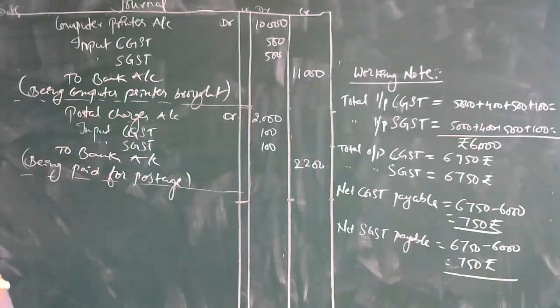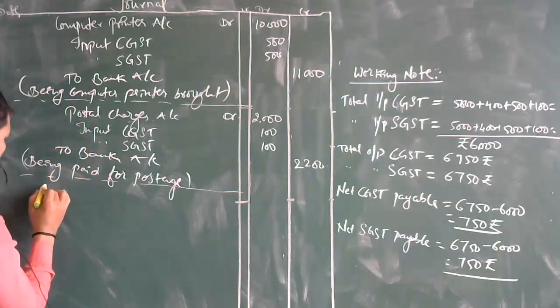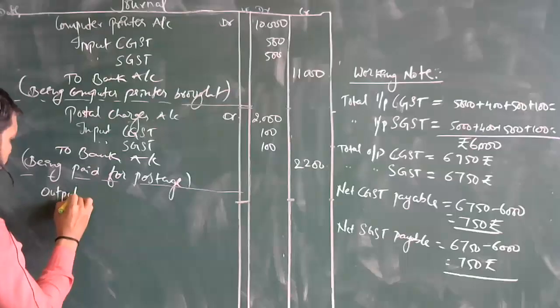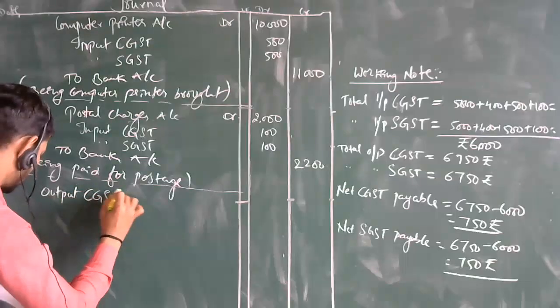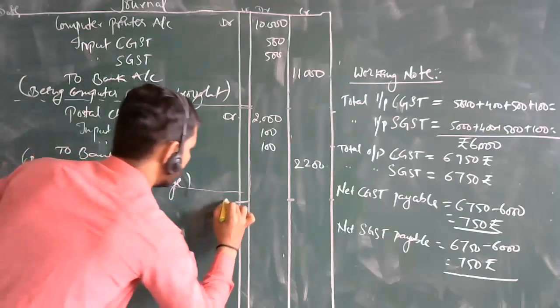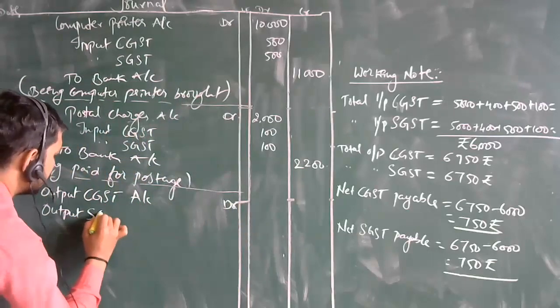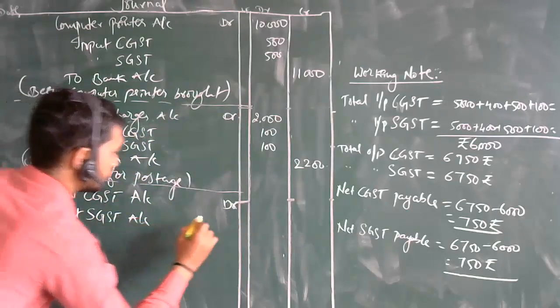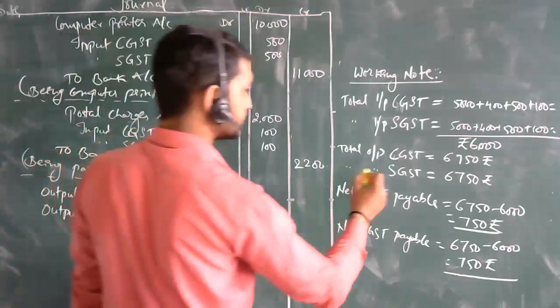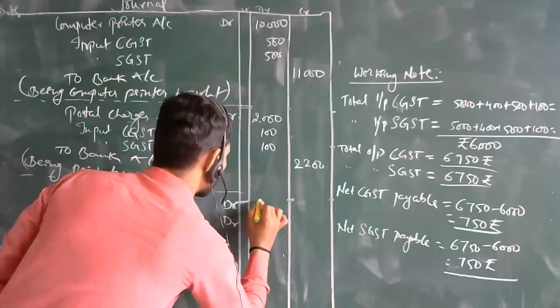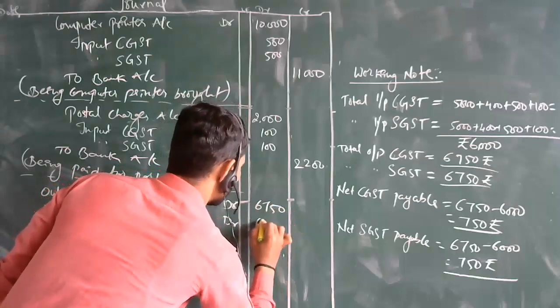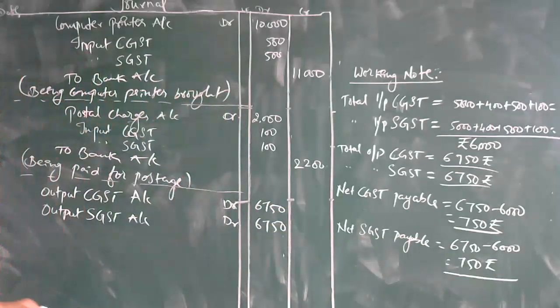So how has it been given here? Let's see first the output. Output is more over here. So output central GST account debit, output state GST account debit. What are the values over here? Central here 6,750, and state 6,750 got over.